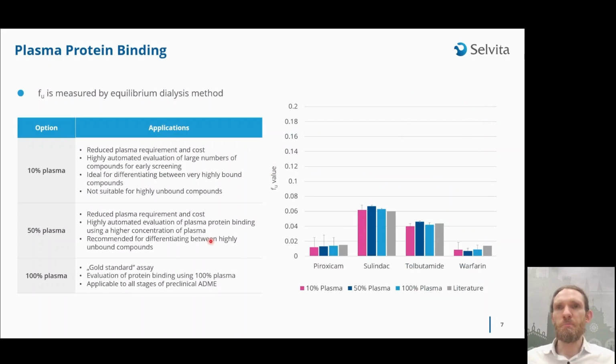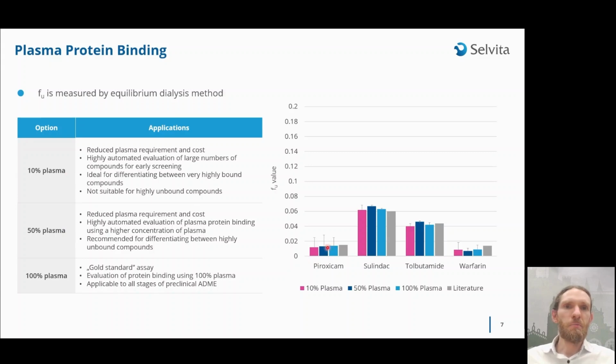Fraction unbound is measured by the equilibrium dialysis method in assays of different variations. Usually the gold standard is the application of 100% plasma. However, when we are aiming at screening large libraries of compounds, we may want to reduce the cost and plasma requirement, and this can be achieved by reducing the plasma content to 50 or even 10%.